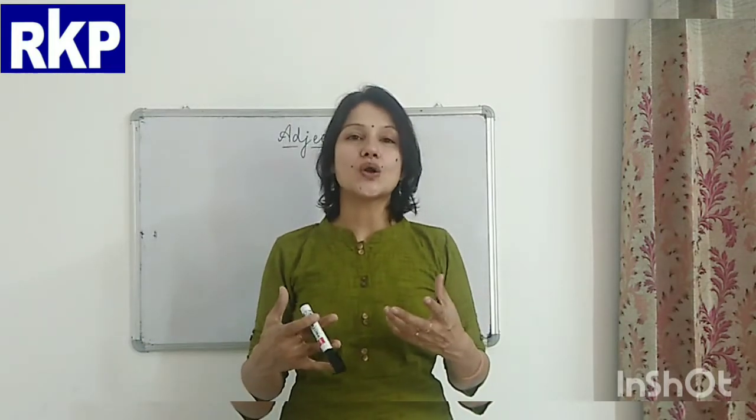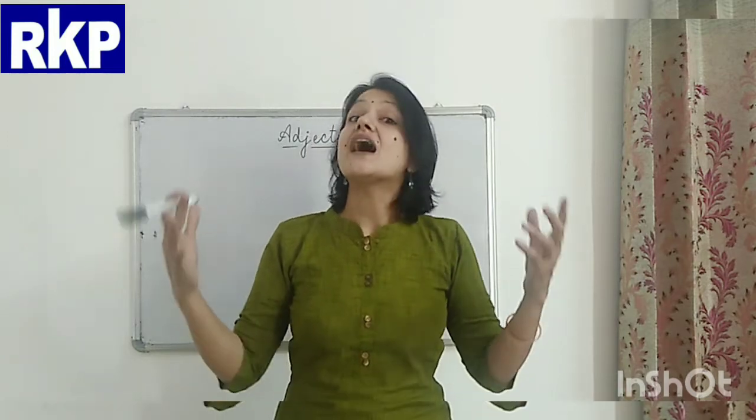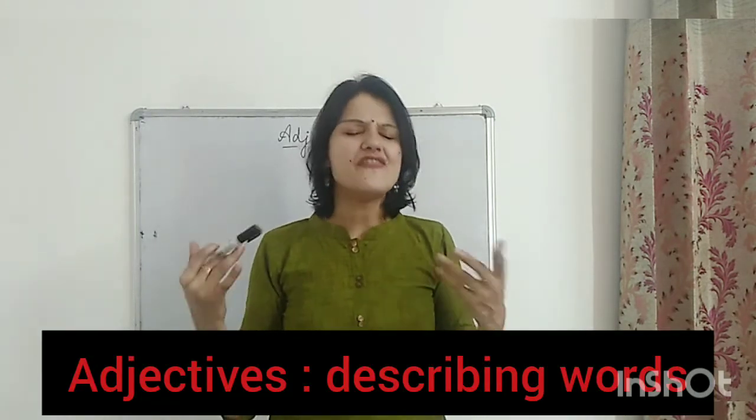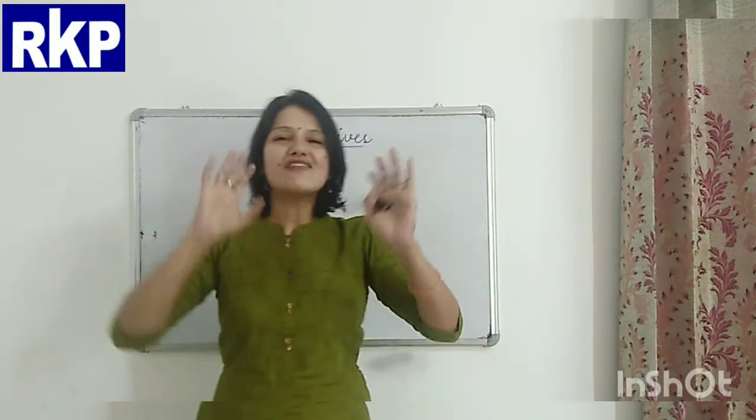So all such words are called adjectives. They are also known as describing words. Very easy to remember, the words which describe someone or something are called describing words, adjectives. You have got a little idea about adjectives, right?